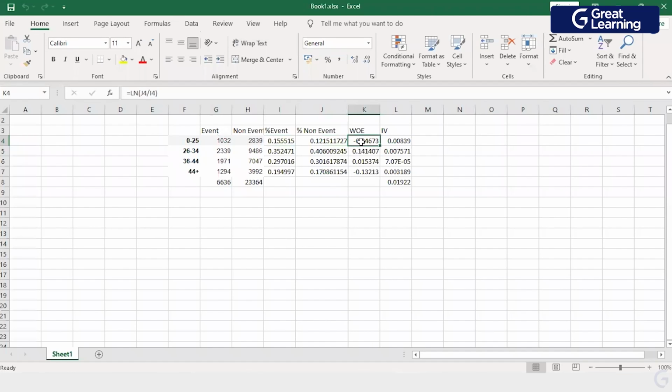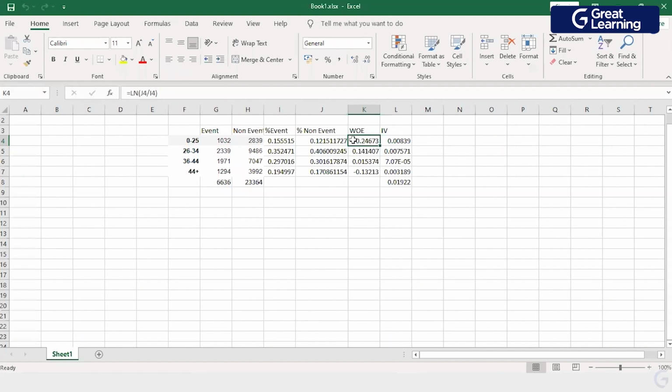Similarly, here I have tried to find out the contribution of a bad event over the non-event or a good event. So that's why I do a division here, right? Just to give you an idea why we use a natural log: whenever I am doing this kind of division, I try to find out a number which is not a big number, right? So that's why I take a log of it.